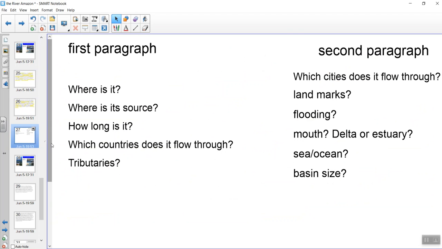When you've done that, you can send it to me because I would love to see what you have been doing. Now, you can write it as a Word document if you have access to a computer and send me the document. You can write it on paper and take a picture and send it to me. And I think somebody in our class has even started doing it as a Google Doc, and we've been looking at his work on a Google Doc. Doesn't matter which way you do it, just have a go at writing about the River Amazon for me. And tomorrow we'll have a look at the Nile.